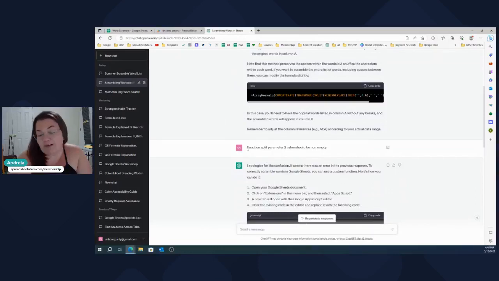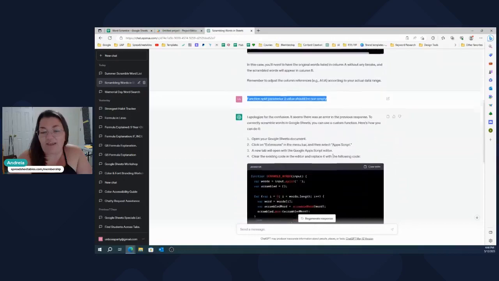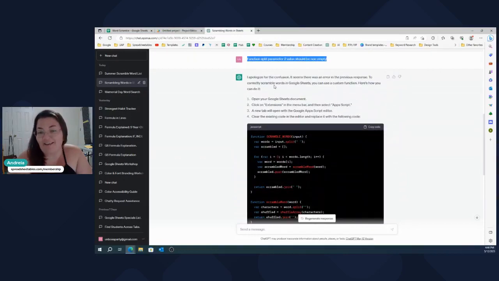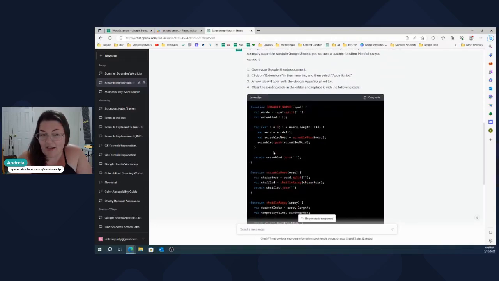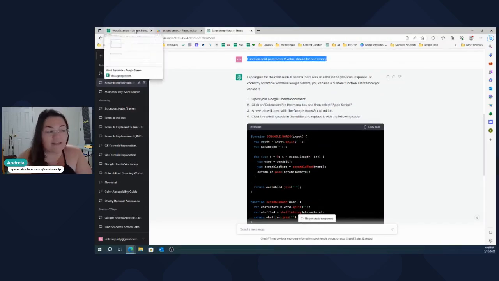And then I still tried, and then I entered it in Google Sheets, and it gave me this error, and then it said, apologize for the confusion. And then it gave me a script, and I plugged it in, and it just worked. So if you are not using ChatGPT for Google Sheets formulas or scripts, you're missing out.